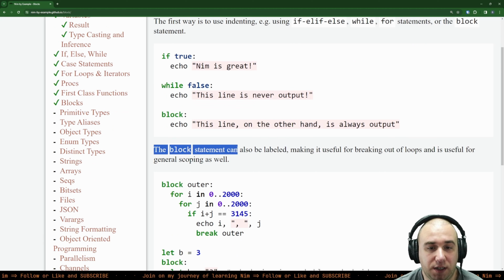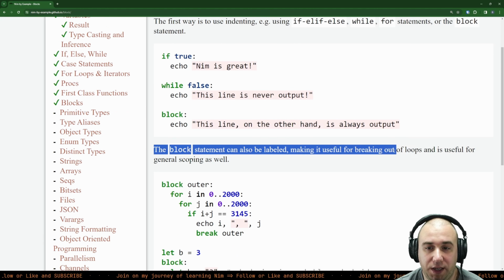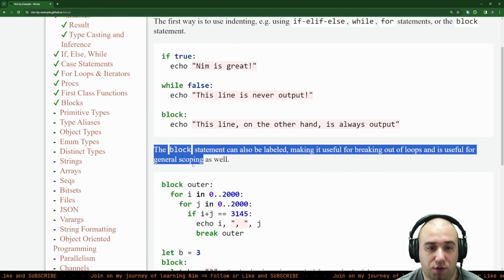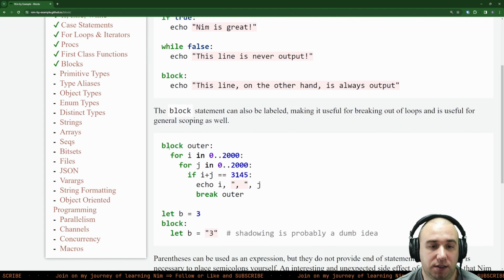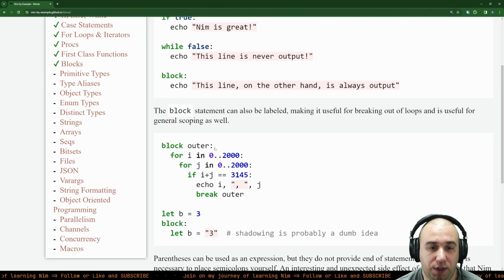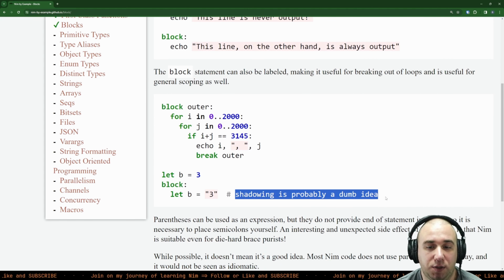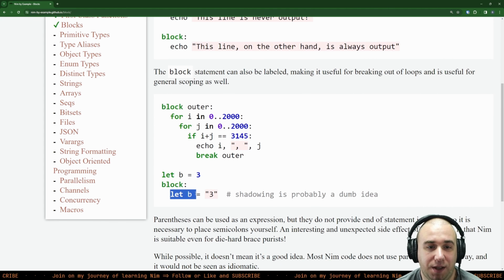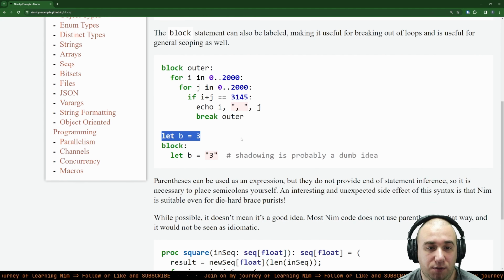The block statement can also be labeled, making it useful for breaking out of loops, and it is useful for general scoping as well. So yeah, we have a block that we labeled outer, we have a loop within a loop, and within some other block, and we can just break all the way to the outer that will jump from here to here. Okay, and shadowing is probably a dumb idea, but if you want it, you can define b just for within that block, so after that block, you return back to this one.